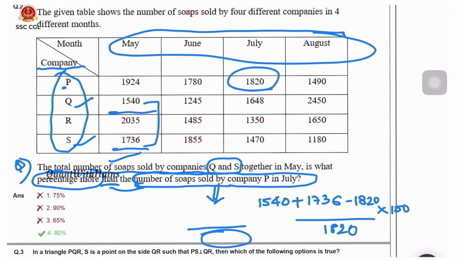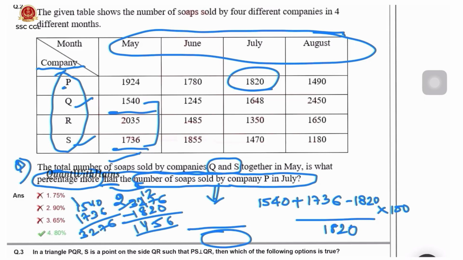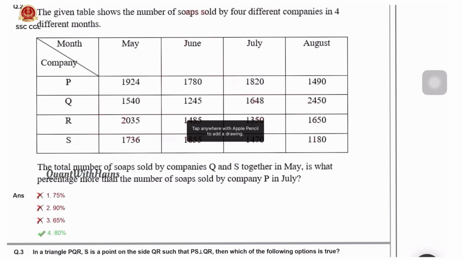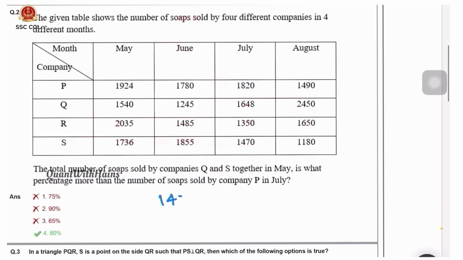Here if we add 1540 and 1736, we get 3276, minus 1820, we get 1456. So the numerator we got is 1456. 1456 by 1820 into 100.